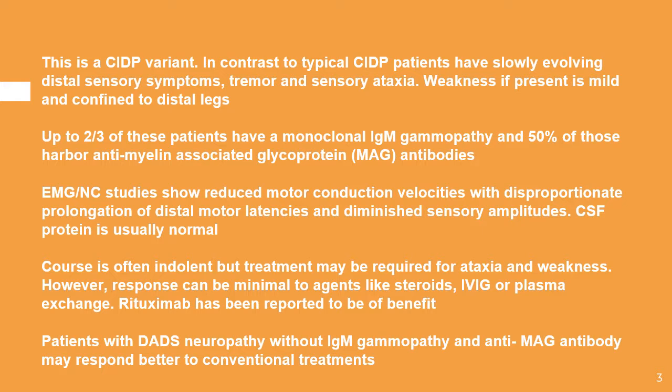Course is often indolent, but treatment may be required for ataxia and weakness. However, response can be minimal to agents like steroids, IVIG, or plasma exchange. Rituximab has been reported to be of benefit. Patients with DADS neuropathy without IgM gammopathy and anti-MAG antibody may respond better to conventional treatments.